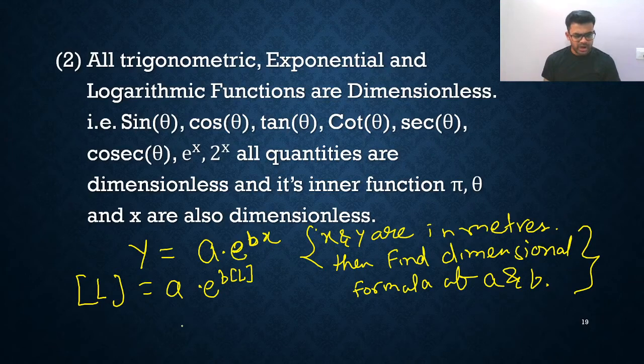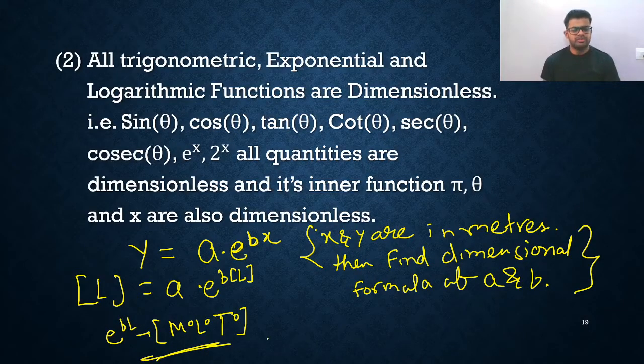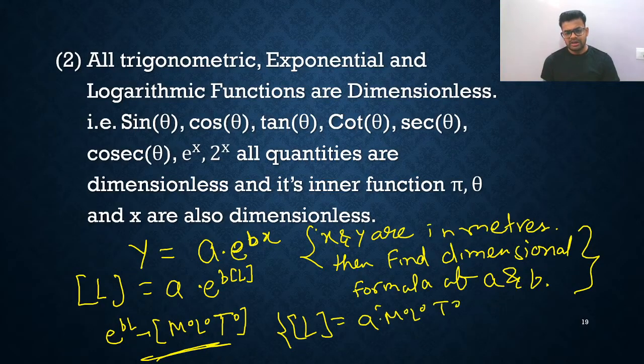I know one thing: anything in the power is dimensionless. So e raised to bx is M0 L0 T0. So we got one thing. If you write L is equal to A into dimensionless M0 L0 T0, it means A has L1.